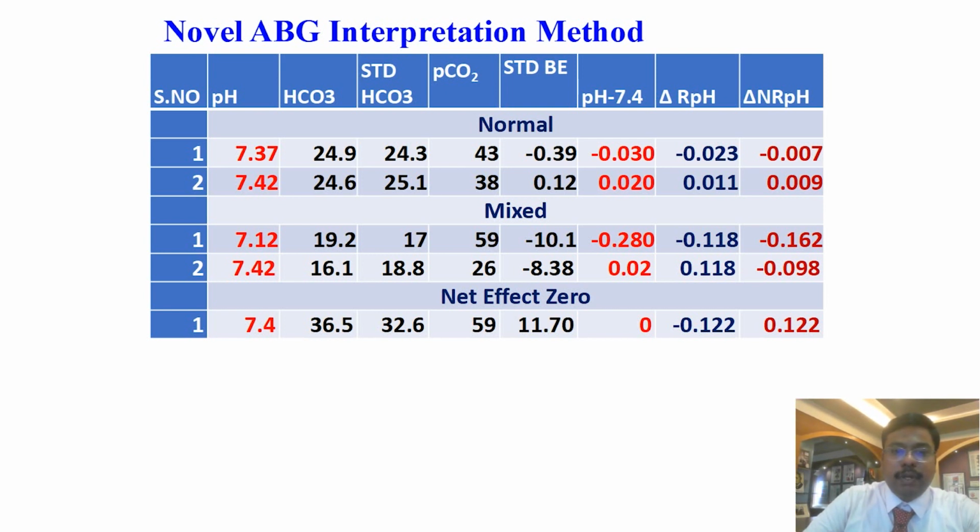In the second exam, pH is 7.42, and the change in pH is 0.02. Delta RPH is positive 0.118 and delta NRPH is negative 0.098. So both are contributing to the change in pH, but the respiratory component is contributing positively, so it is more positive for respiratory alkalosis, and delta NRPH is negative, so more negative for metabolic acidosis. Both metabolic acidosis and respiratory alkalosis are contributing to the change in pH.